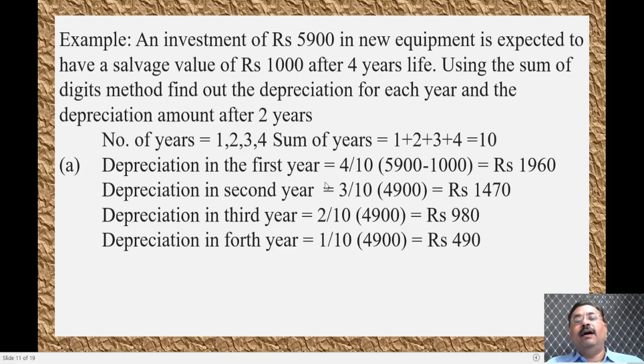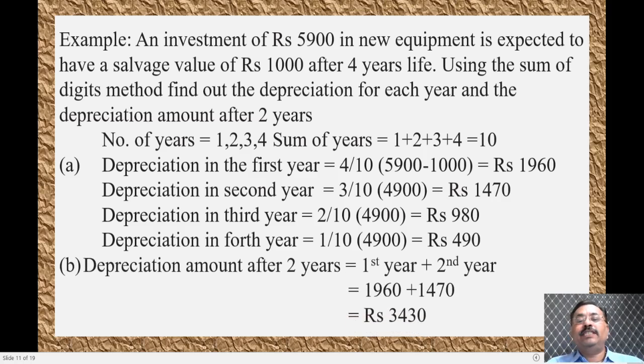For the second year, instead of 4 years, it becomes 3 years. That is n minus 1. But the sum of the years remains the same, and the cost which you are investing will also remain the same. That is 4,900, that is 5,900 minus 1,000. If you calculate, the depreciation at the end of year 2 will be 1,470.